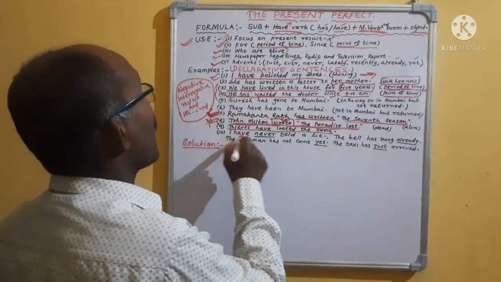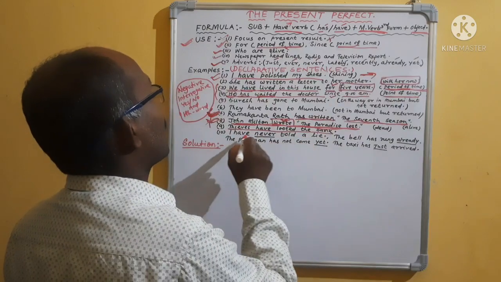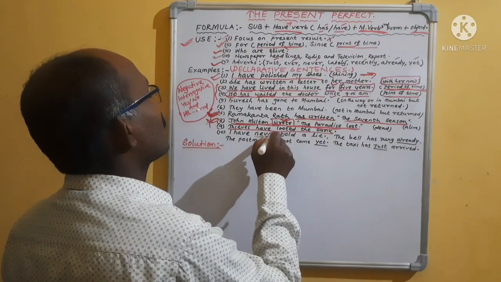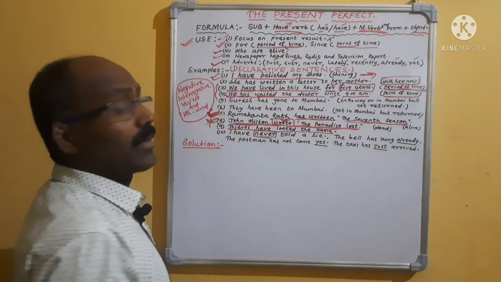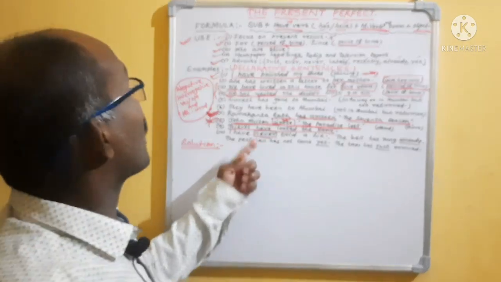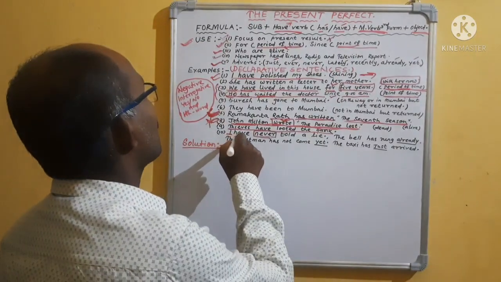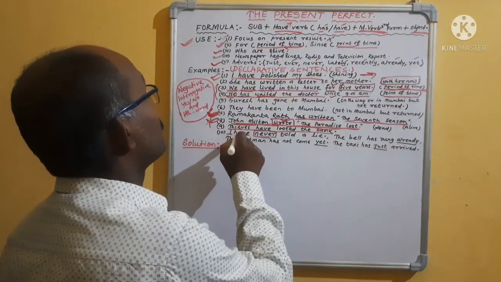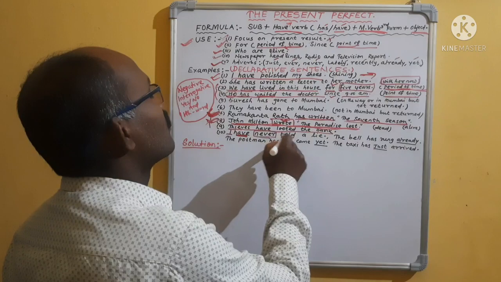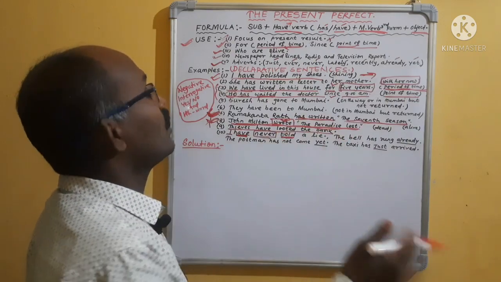How? I have never told a lie. I have never seen. "Never" is the adverb used. So these adverbs will always take present perfect. Therefore, I is the subject, have the verb, then told, the main verb in third form: tell, told. Lie.